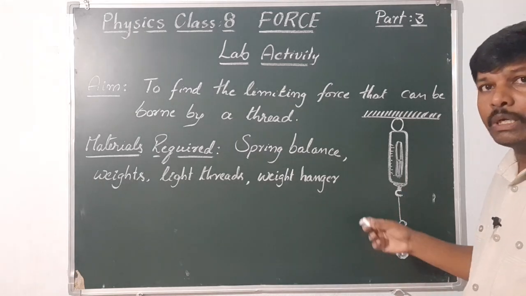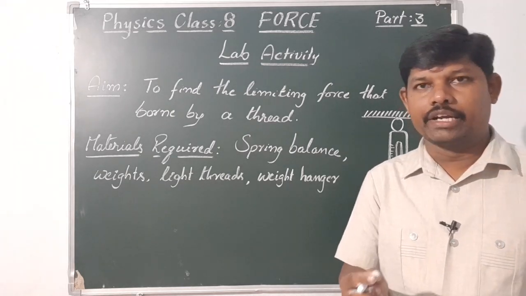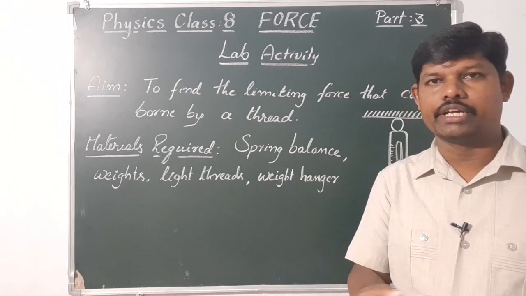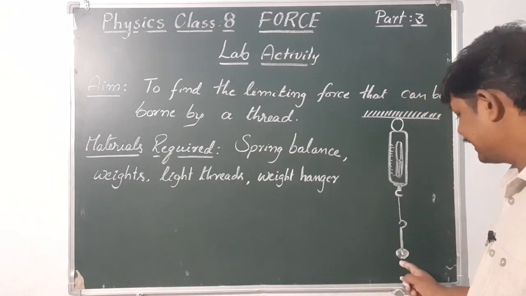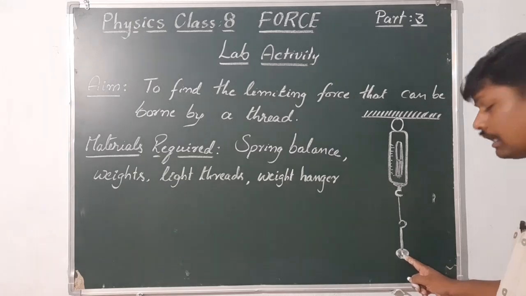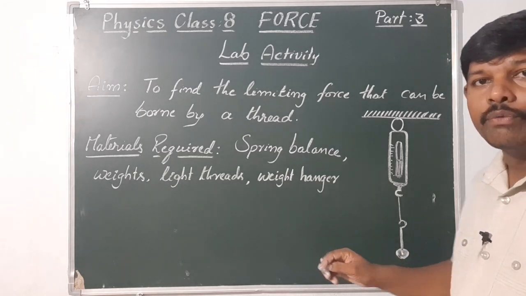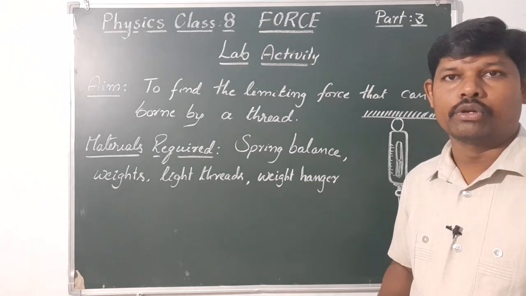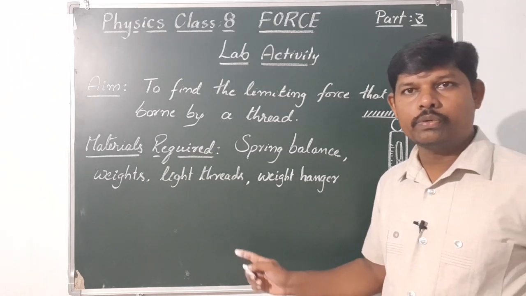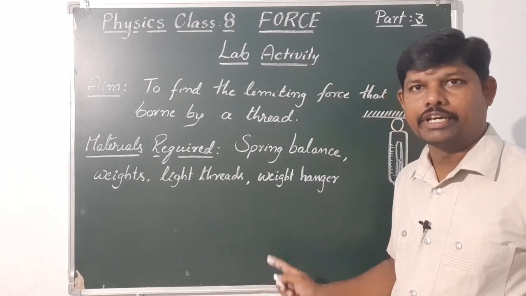Now the procedure, what to do? Slowly add 50 grams, another 50 grams, like that you have to add the weights to the weight hanger. First we added 50 grams. Then note down the values in the table. So we have to note down the values in the table. I will draw the table also.